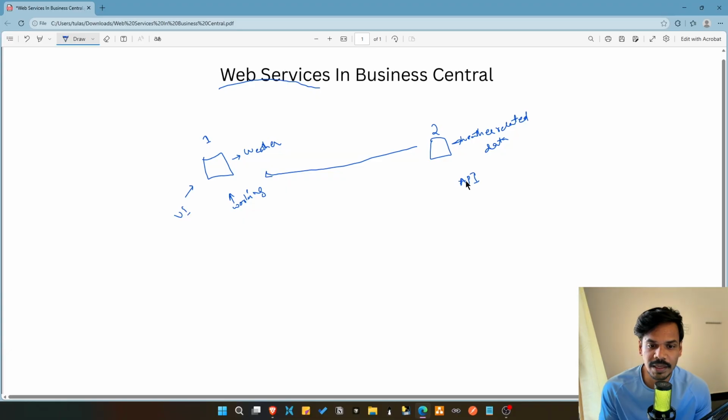Now what is an API? API stands for application programming interface. It is a way in which systems or applications can share data or communicate with each other. So here also it fits the problem, right? We wanted the data from application 2, and application 2 provides the data in the form of an API. So we have to send a request from application 1 to application 2 requesting the data that we wanted. For example, we wanted the data related to weather.